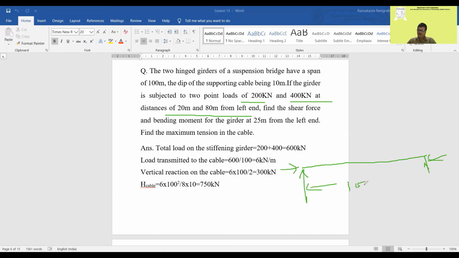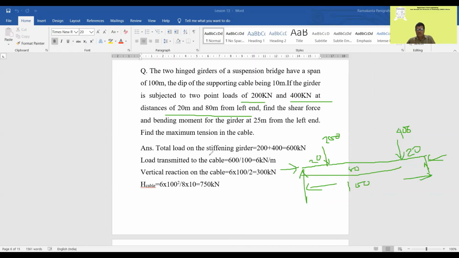The span is 100 meter. So there are two loads, 200 kilonewton and 400 kilonewton, acting 20 meter from this side and also 20 meter from this side. So from here 80 means this is 20 from the other side.